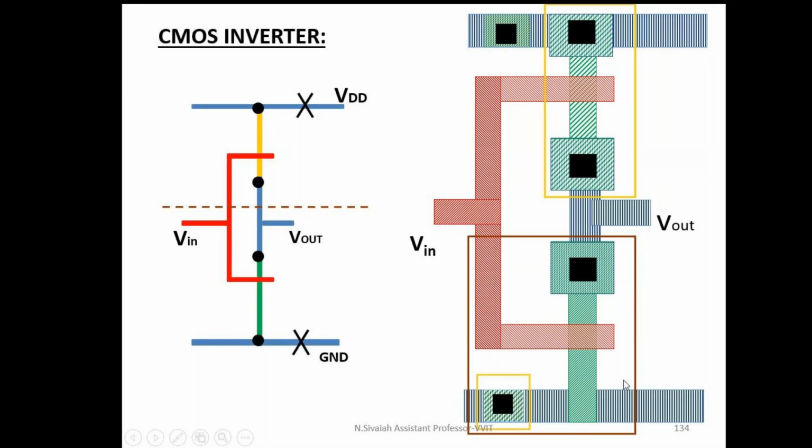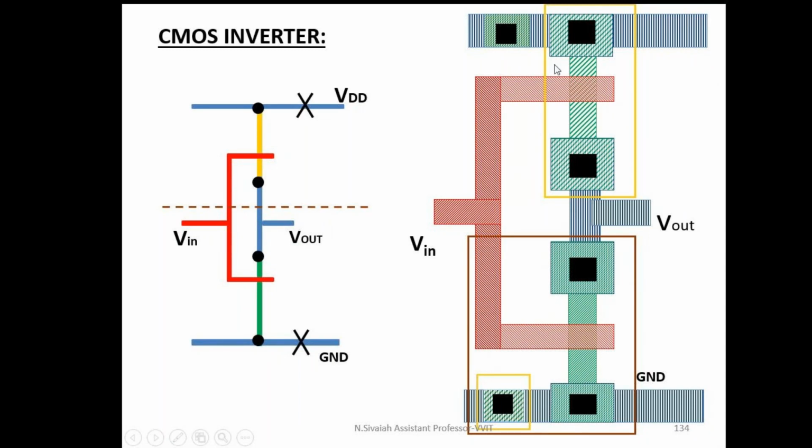Finally, I can show this connection also. This is 2 lambda by 2 lambda and 4 lambda by 4 lambda. Anyway, in our classroom sessions, I don't show this connection. See, this connection is nothing but the substrate connection only. In the case of PMOS, the substrate is connected to VDD. In the case of NMOS, the substrate is connected to the ground terminal. Whether we connect the substrate connection or not, both are correct only. Anyway, we neglect the substrate connection.